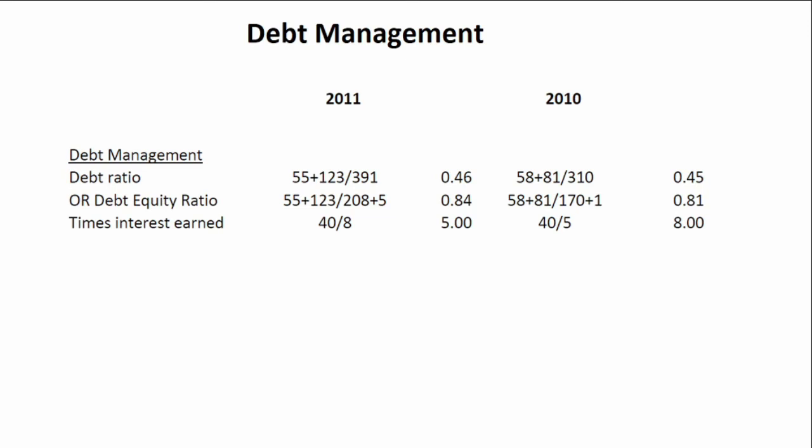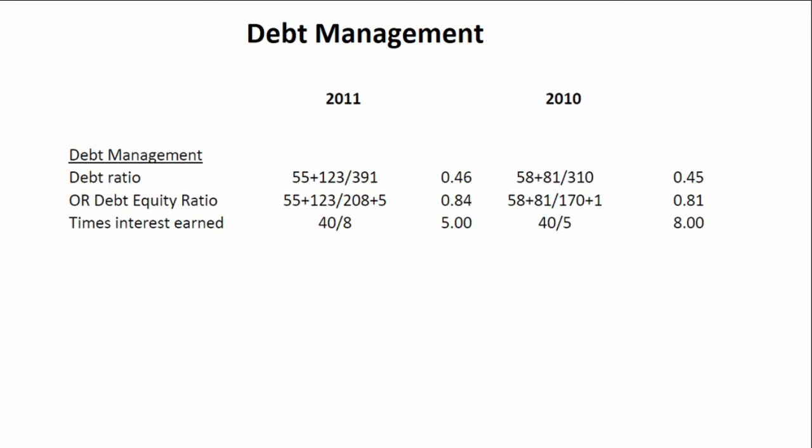So essentially, our long-term debt has been replaced by our short-term debt, which has resulted in an increase in our debt ratio. Short-term debt actually has a higher risk than long-term debt because the payments need to be made quicker and the interest is likely higher on the short-term debt than on the long-term debt.